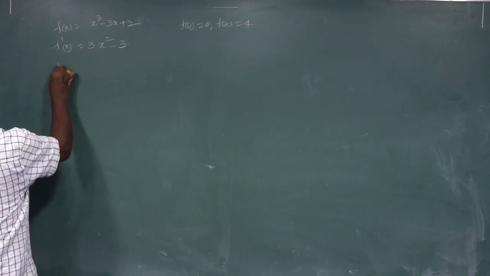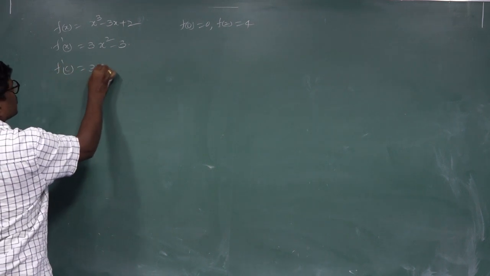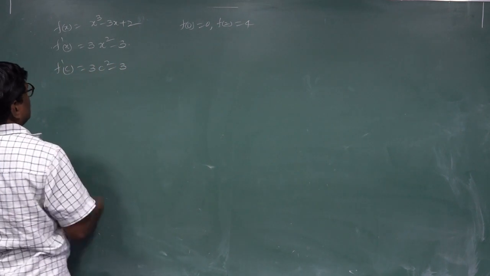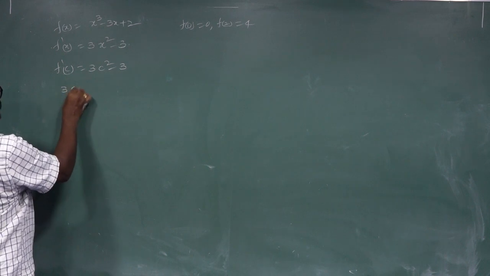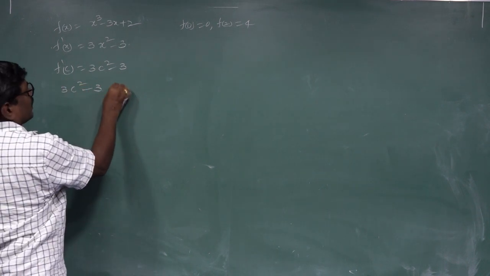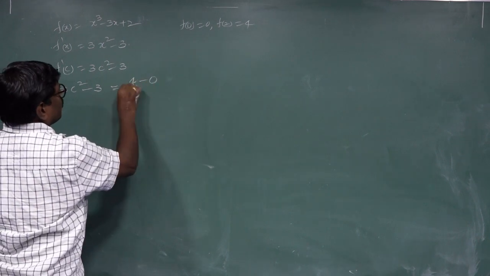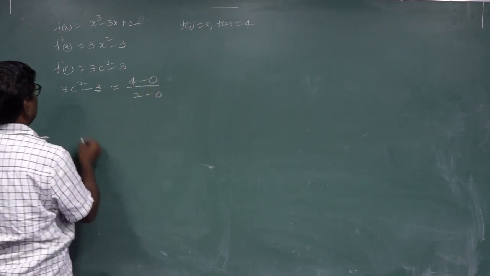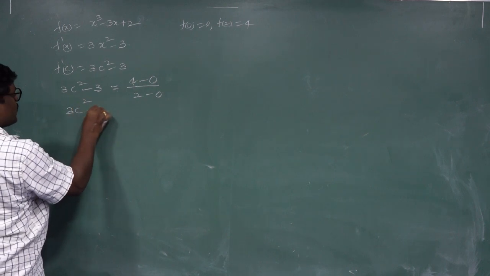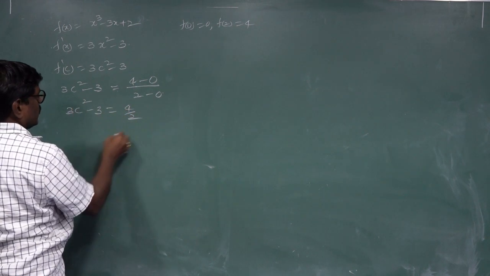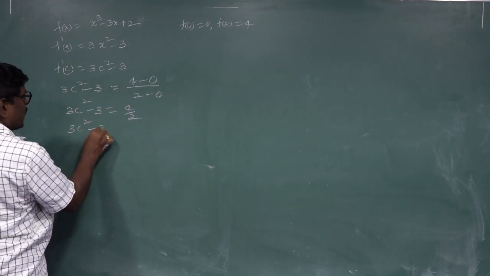So f'(c) is equal to 3c square minus 3, which equals (f(2) - f(0)) / (2 - 0). 3c square minus 3 equal to 4 by 2, so 3c square minus 3 equal to 2.